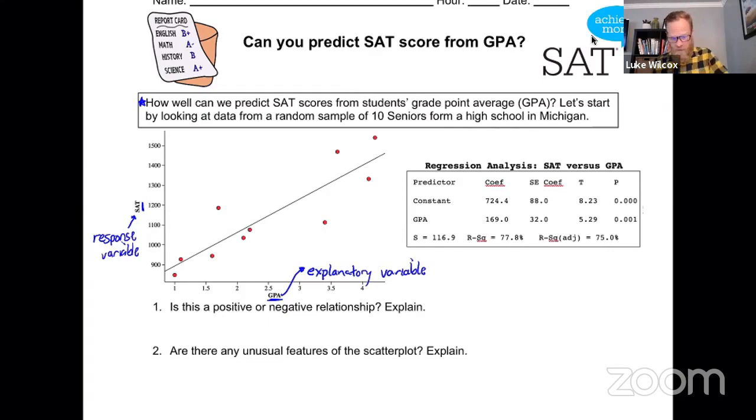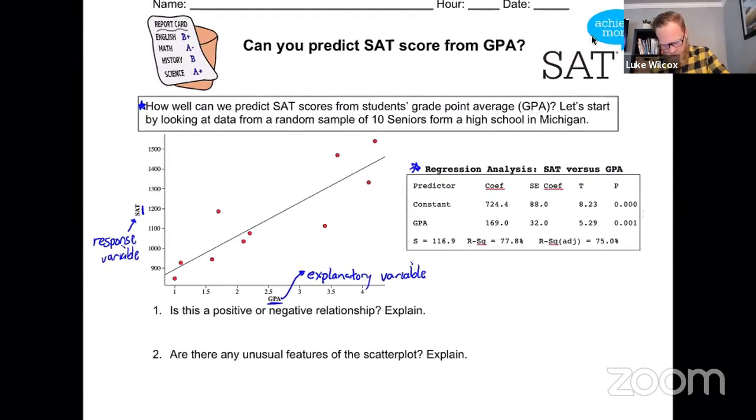Now, we also have some computer output here, and it is super critical that you're able to interpret computer output quickly. You know what the values represent. So let's just do a quick high-level overview if you're trying to find the equation for a line of best fit.